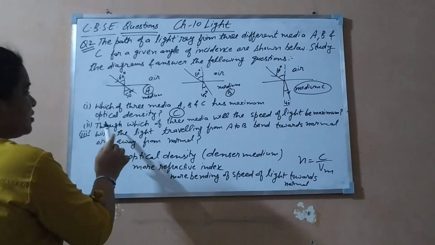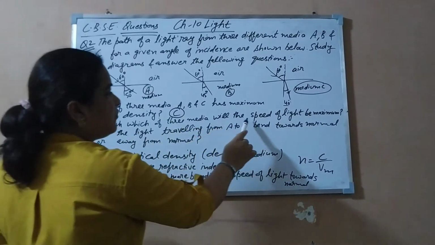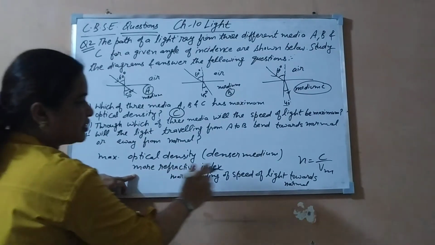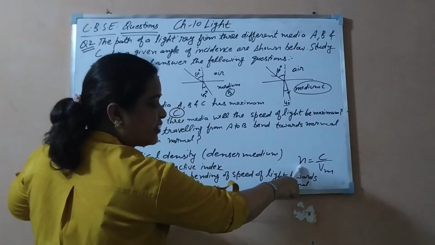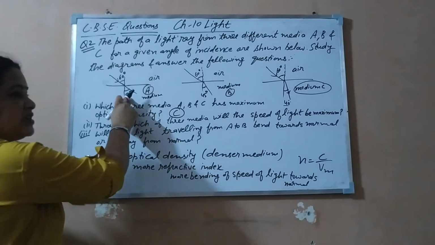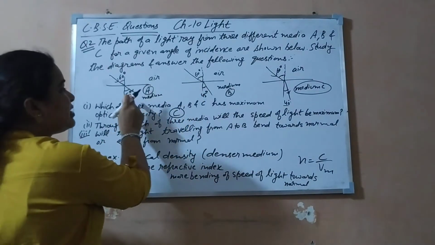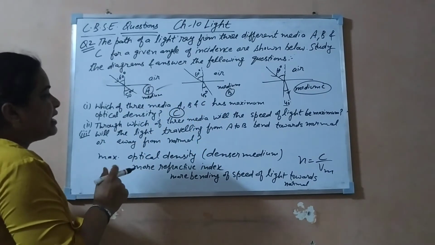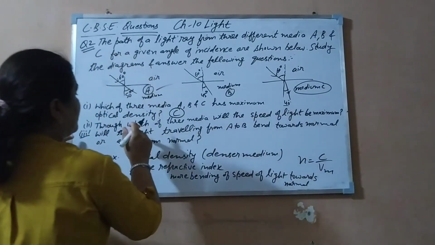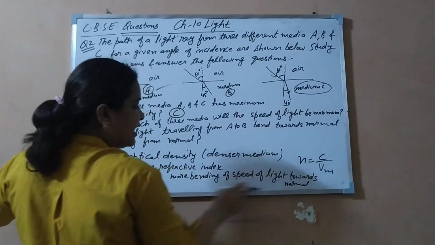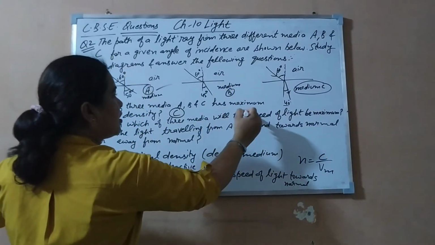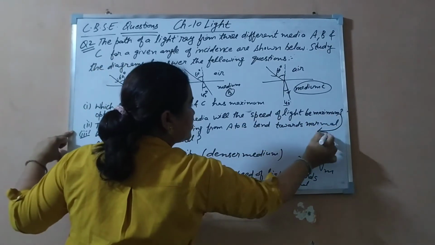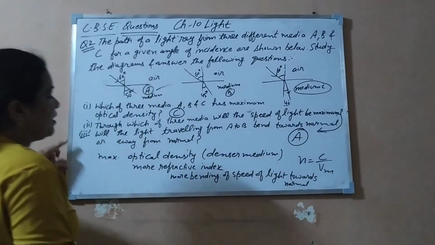Now the second part: through which of the three media will the speed of light be maximum? You know that if the speed is maximum, then the refractive index would be less. It means it bends away from the normal. So in which case do you see less bending? In the first medium you are able to see less bending. So the answer of the second part, according to the given figure and by applying the concept, is medium A. What is your answer for this second question? It is medium A.